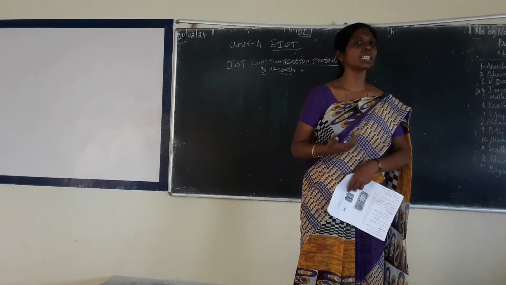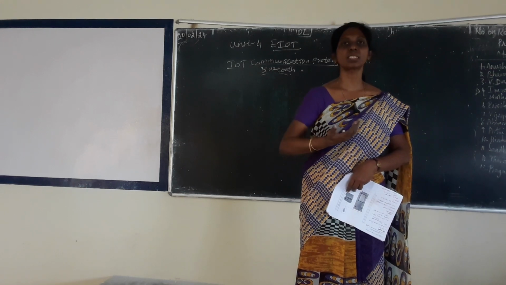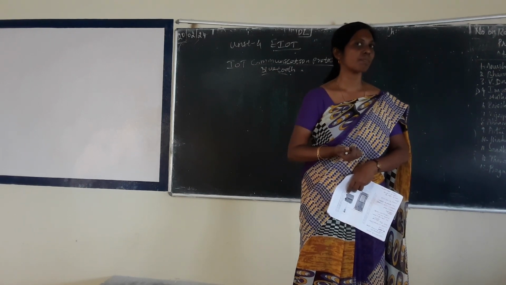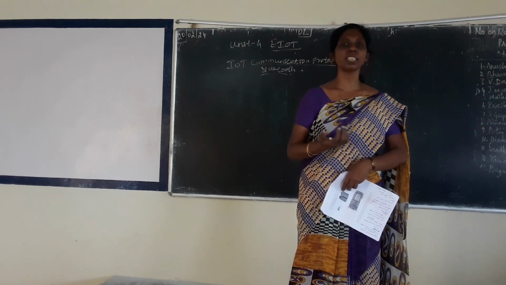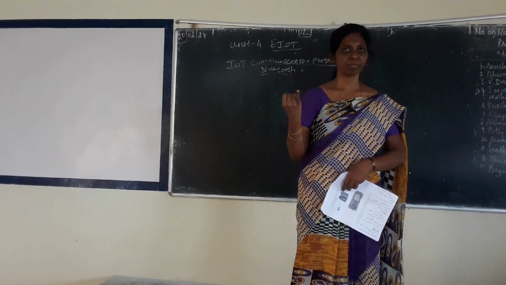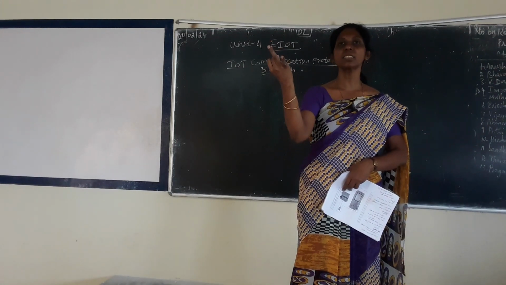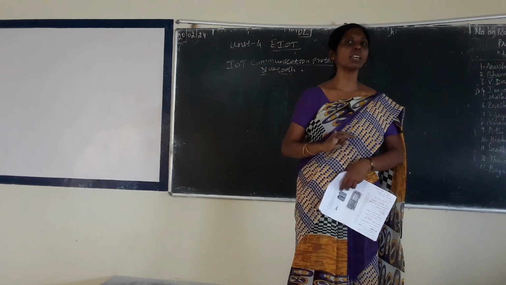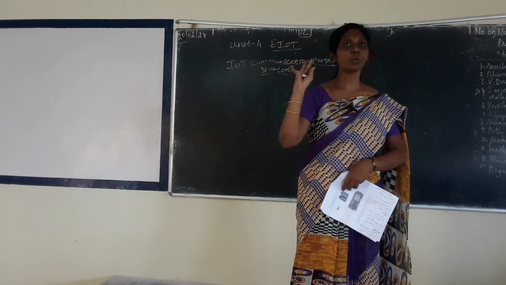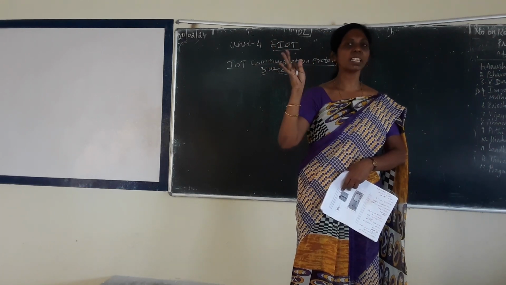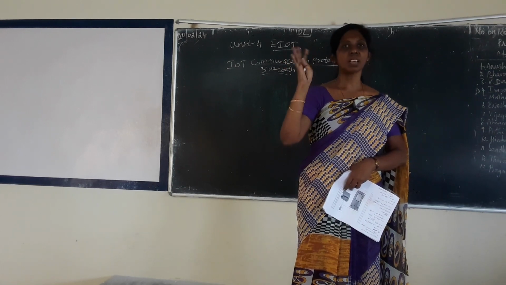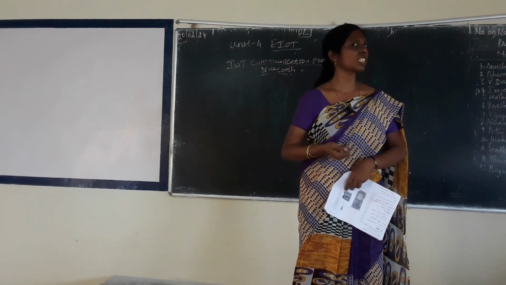Last class, what are the things we have seen? Models. What are the models? Request and response model. Then publisher and subscriber model. Then push and pull model. Then the final one. So what is the difference of each thing?